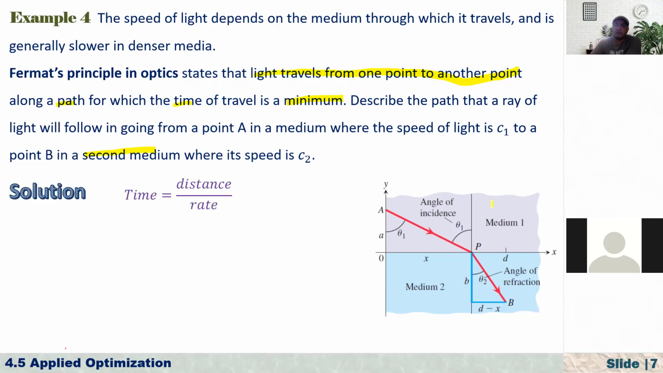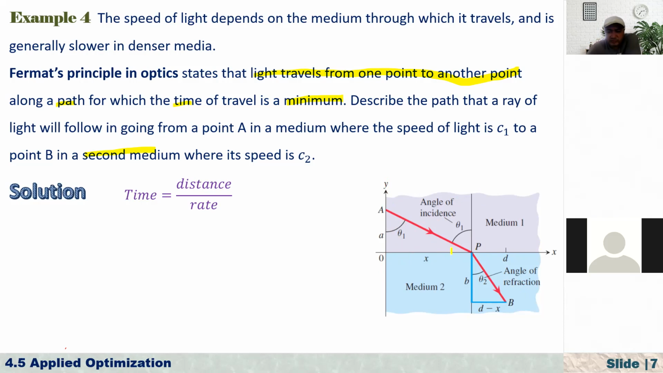Anyway, to do this one, we know from physics that time is equal to distance over speed. Speed means rate of change of distance per unit of time. So now, if I introduce a coordinate axis, we know point A and point B, and also suppose that we know their distances. Otherwise, we need a bit more information on how far they are from each other. Now, if you introduce the y-axis and x-axis, and this x-axis passes through the intersection of these two media.